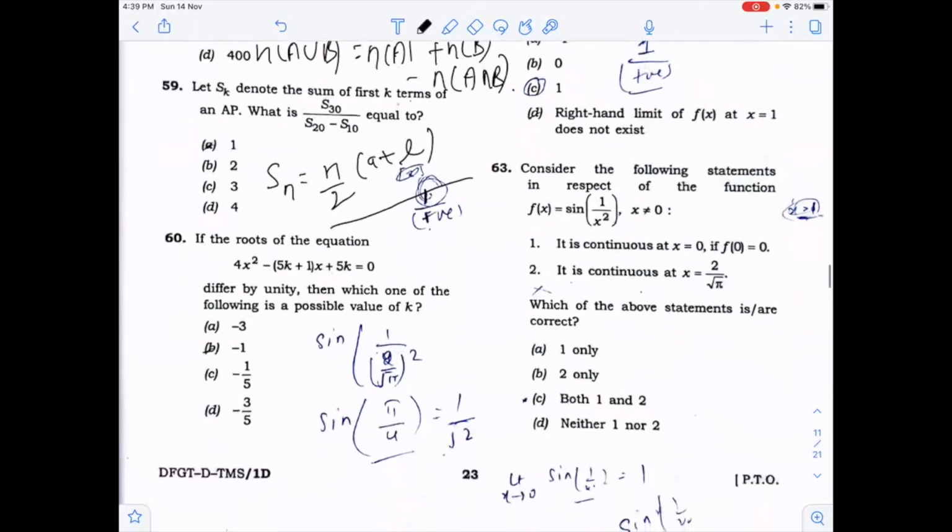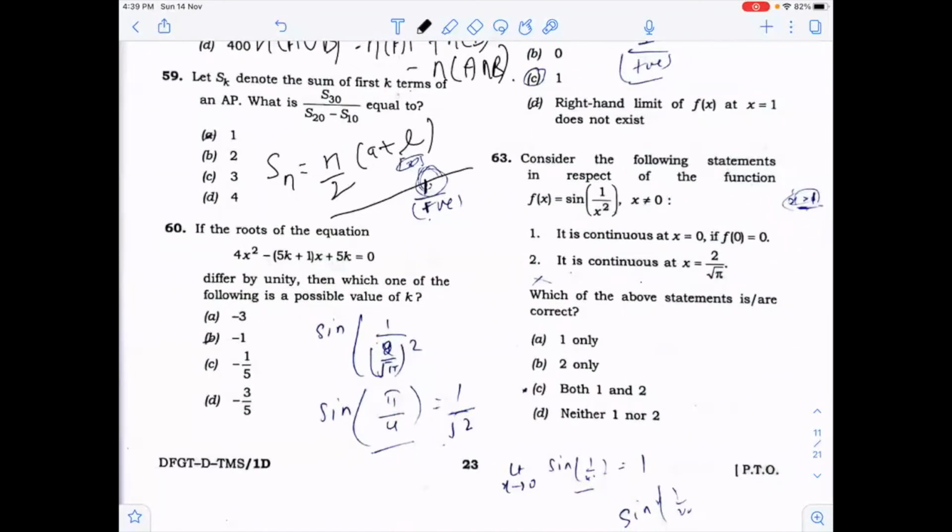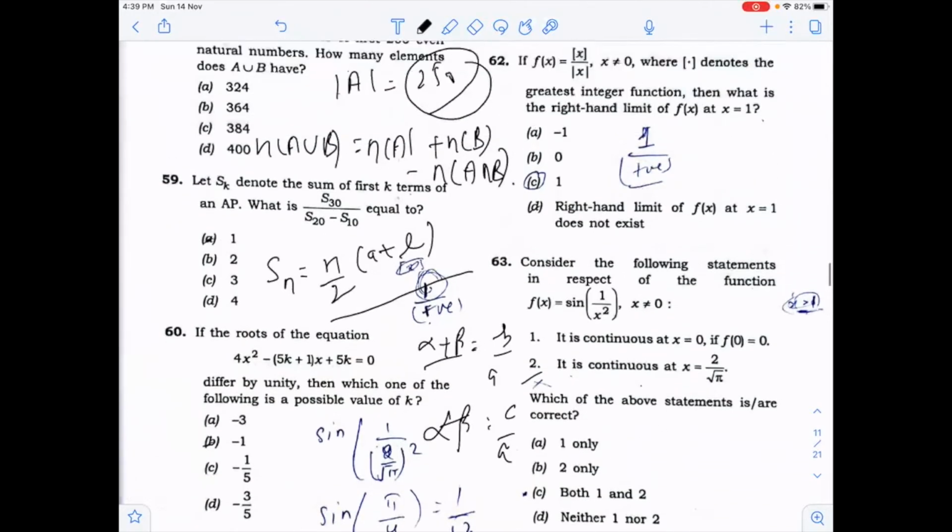Here also, if the roots of the equation differ by unity, then which one of the following is possible? You know that the sum of roots is minus b upon a, and the product of roots will be c upon a. They differ by unity. Unity means 1. If the first root is alpha, then the second root is alpha minus 1. By using alpha beta is c upon a, you will find the answer, that will be minus 1.